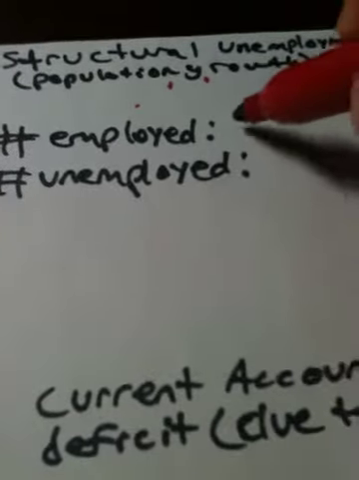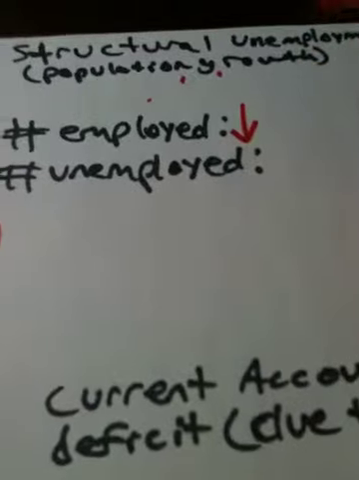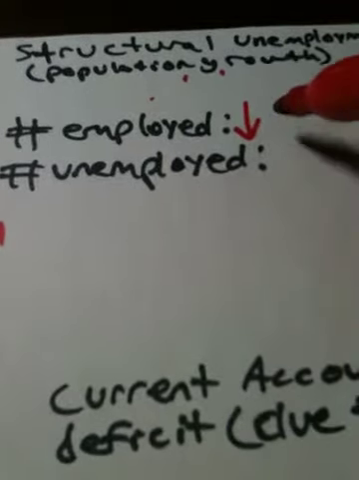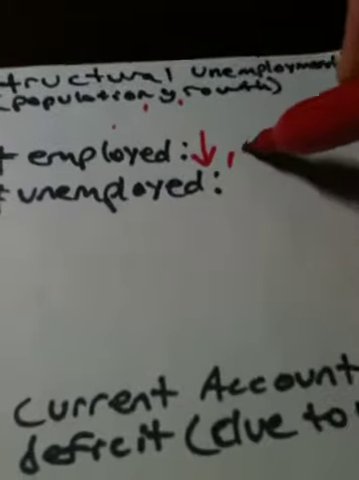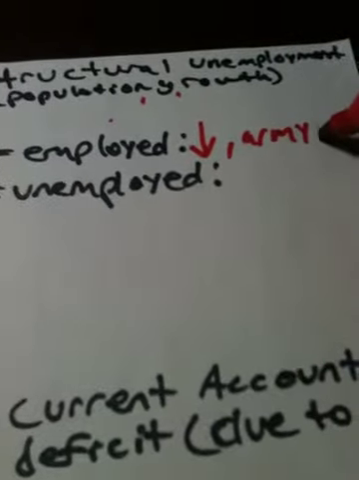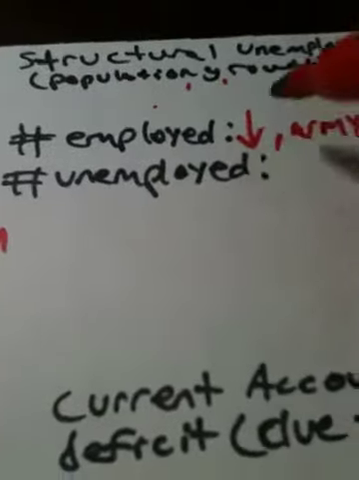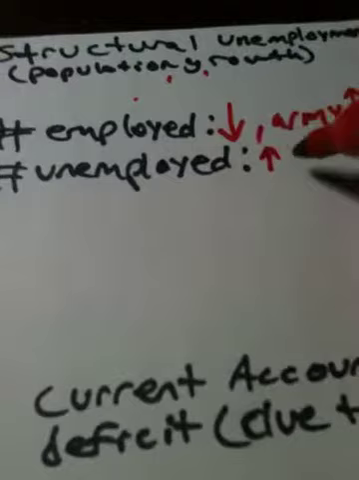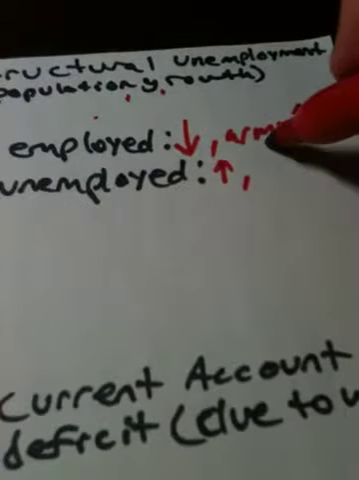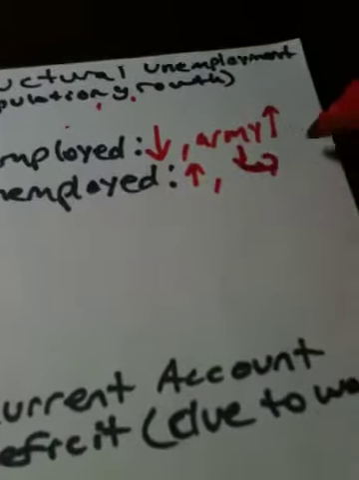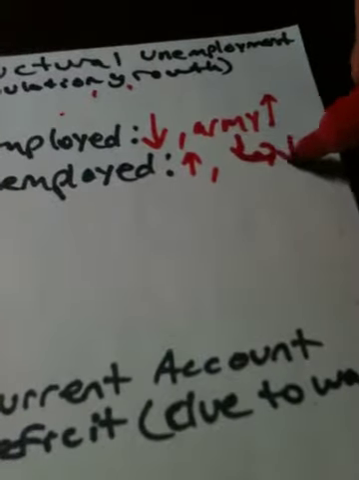So the number of employed people decreases if you're looking at businesses and stuff like that. But if you're looking at things like the army and soldiers, then employment increases. So the opposite happens here. Unemployment increases, and then again, if you're looking at the army, then it will decrease. Then we're looking at our fiscal policy with government spending.